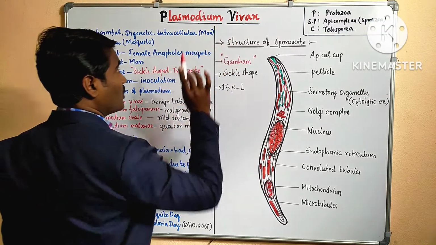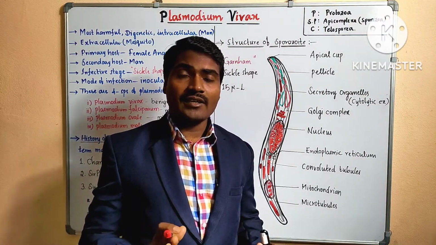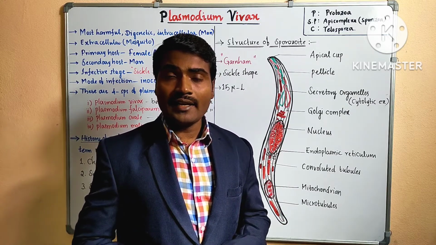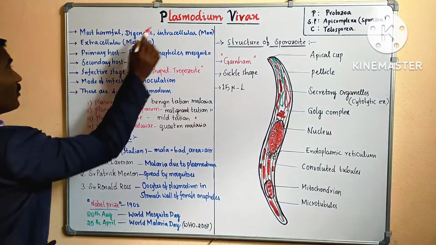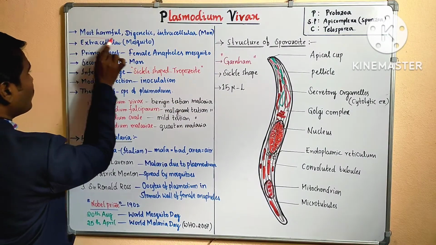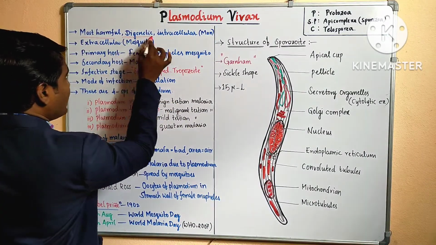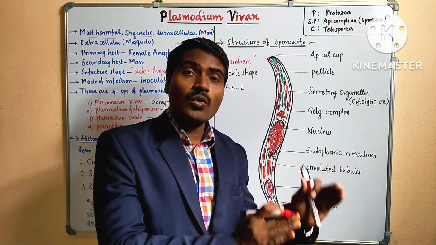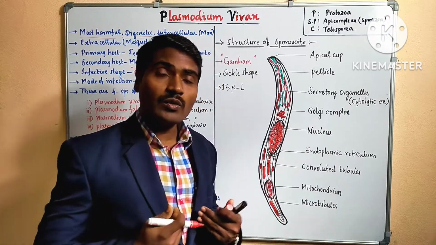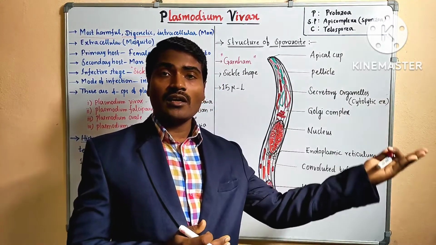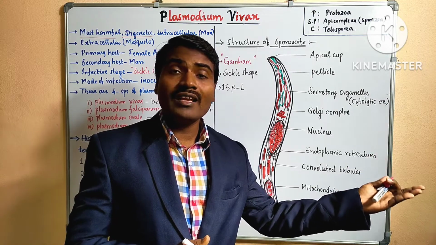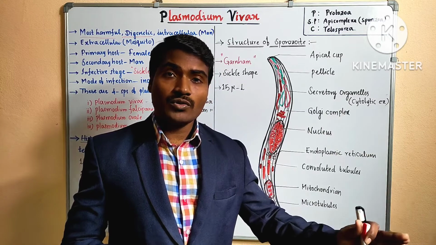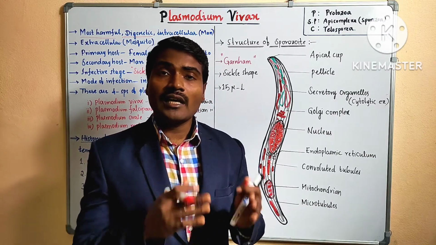Life cycle of Plasmodium vivax. It is a parasite, a protozoan, that causes a disease to us, as we know, malaria. It is the most harmful parasite, a digenetic parasite. Digenetic means it completes its life cycle in two hosts. One host is man and another host is a mosquito, the female Anopheles mosquito. The female Anopheles mosquito is the primary host, whereas human beings are the secondary host.